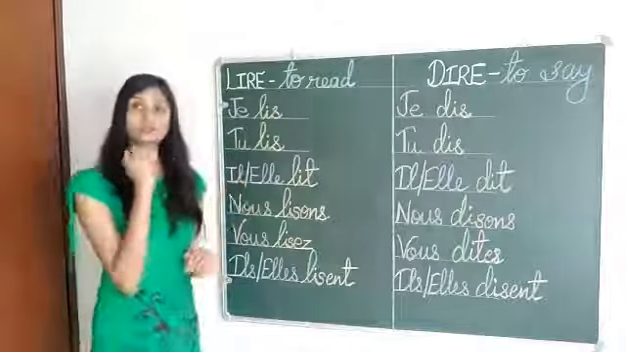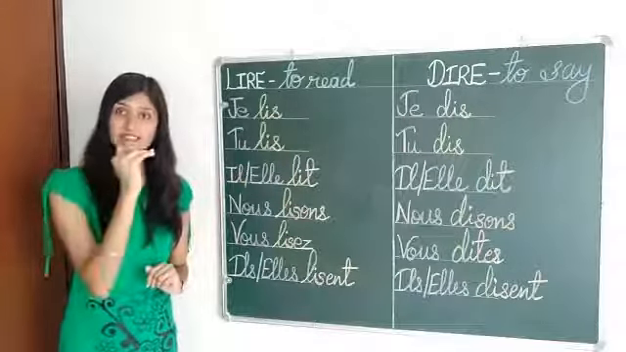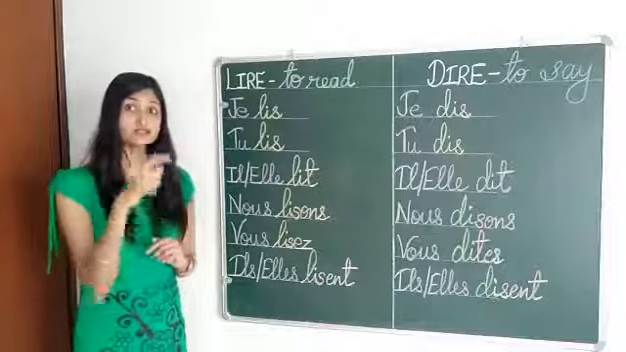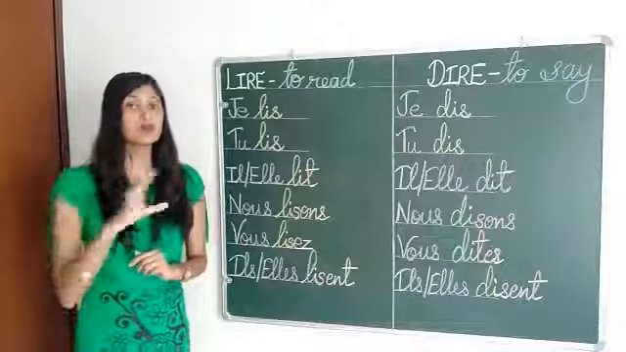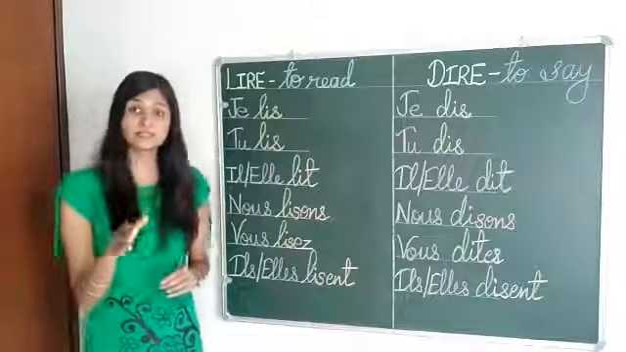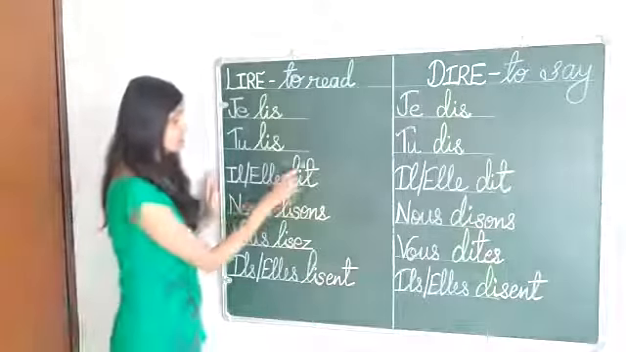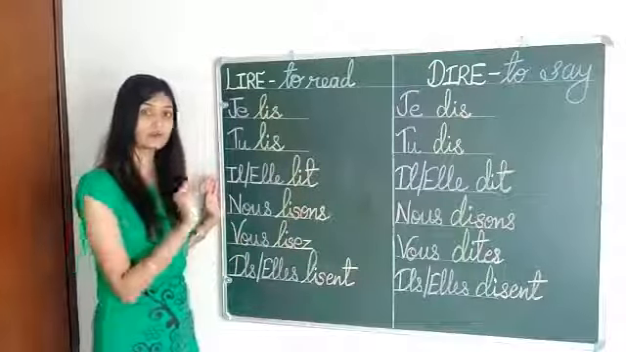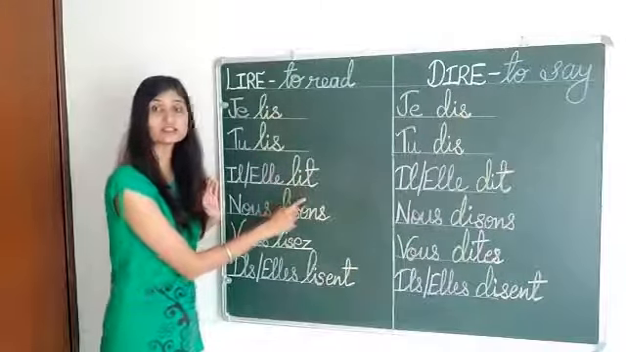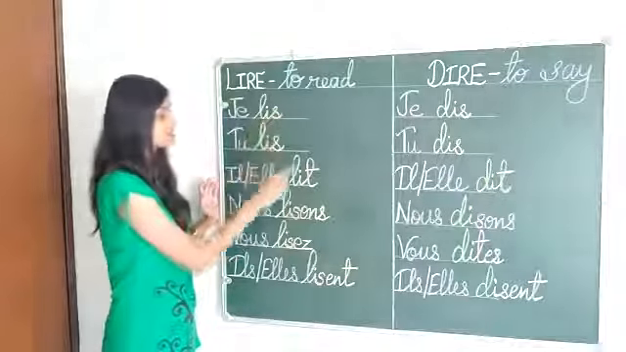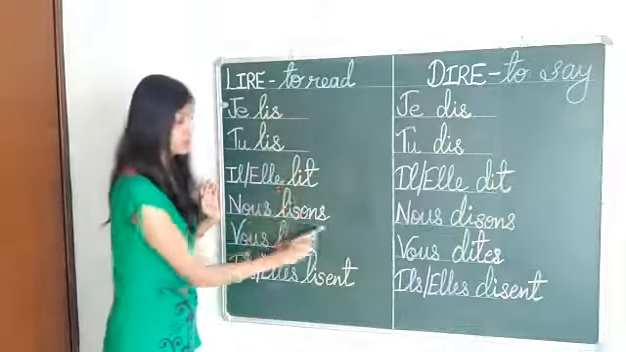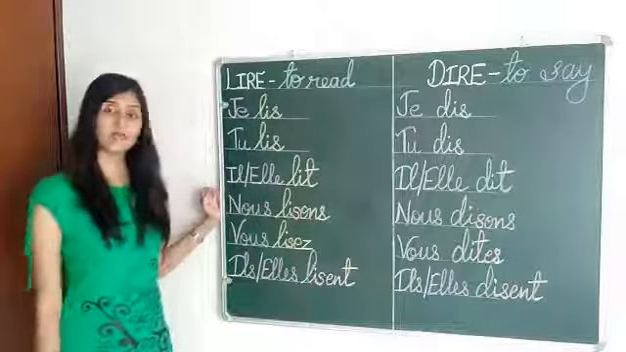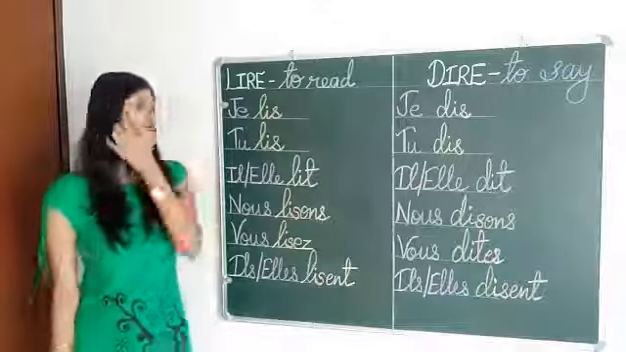Okay. So now terminations I have told you: s, t or no termination. Usually when the radical is ending with a consonant, we usually don't put t termination. But here it is ending with i vowel. That's why we are writing here t termination. So s, s, t, then ons, ez, ent. Okay. So now what about the pronunciation?